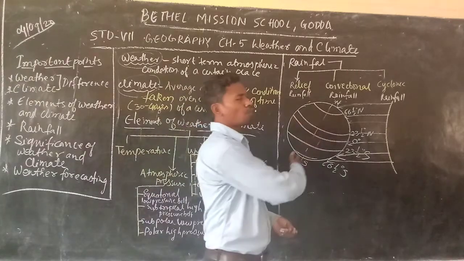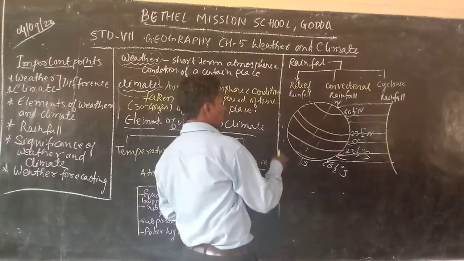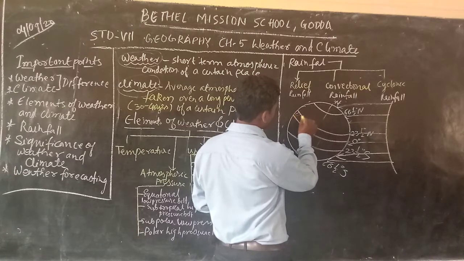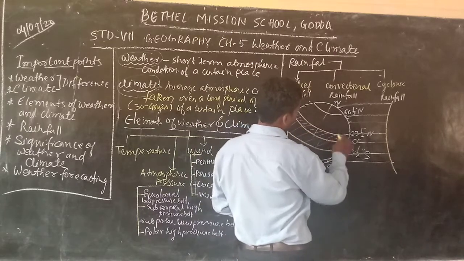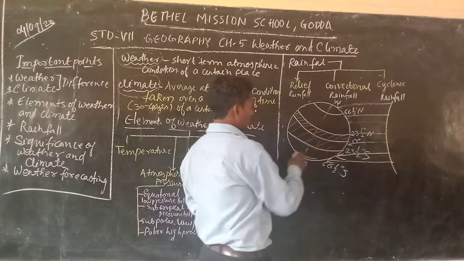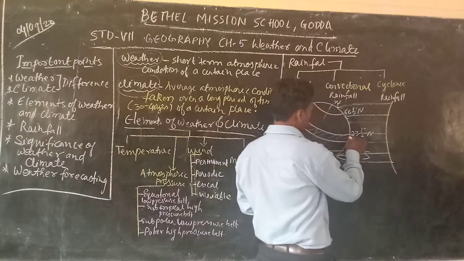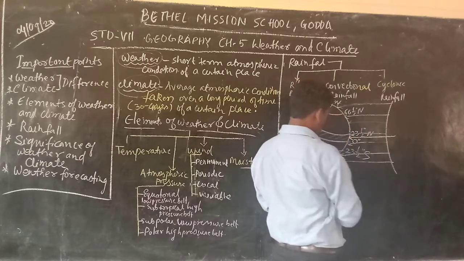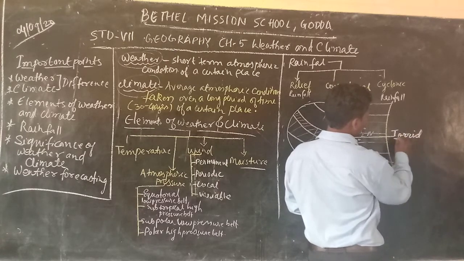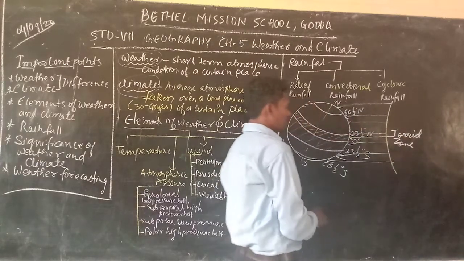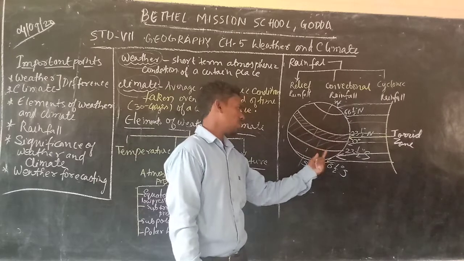According to the amount of heat they receive, we have classified these places into heat zones. The places between the Tropic of Cancer and the Tropic of Capricorn are called the torrid zone. What zone? Torrid, T-O-R-R-I-D. Torrid zone. Both these, from this area to this area.